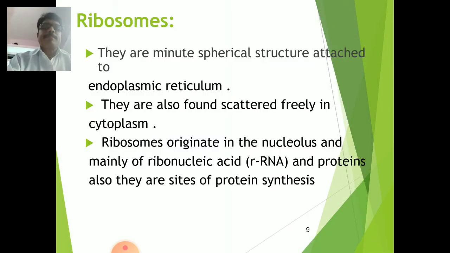Now the ribosomes. They are small, minute spherical structures attached to the endoplasmic reticulum. They are also found scattered freely in the cytoplasm. That means a number of ribosomes are also present in the cytoplasm. The ribosomes originate in the nucleolus and are made mainly of ribonucleic acid, that is rRNA, and proteins. They are also the sites of protein synthesis, that is, the ribosomes produce or synthesize proteins.